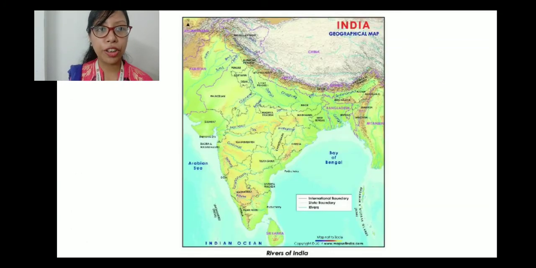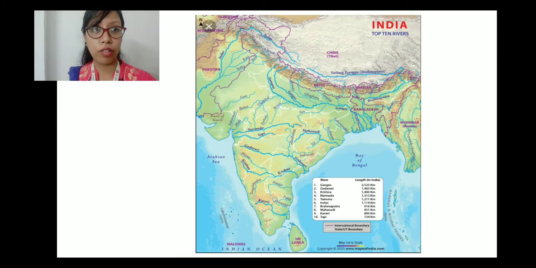Now this is a picture, an Indian map showing the rivers of India. I have taken this picture from your book, but it's not clear, that's why I will be showing this one. And I will give you this picture in the Google Classroom, so you don't have to worry. Remember the rivers and where they are located, because you will have this map. You have to locate the rivers where they fall and identify which river is in which state. So be thorough with the rivers and practice this map again and again.